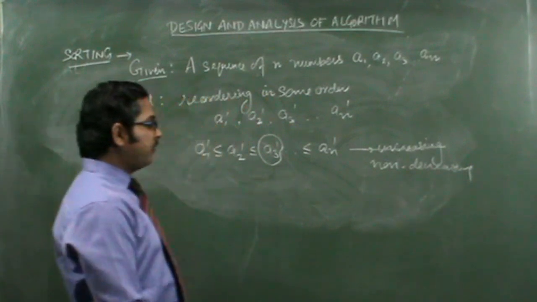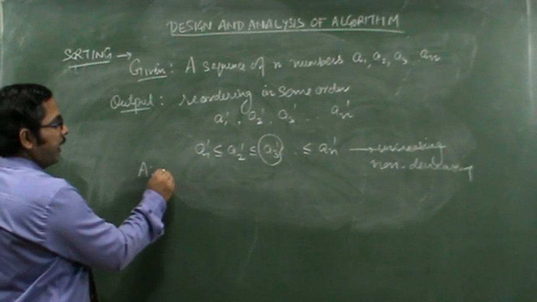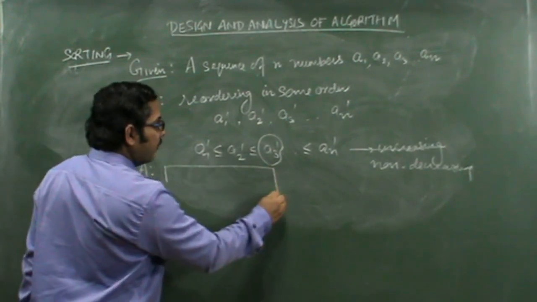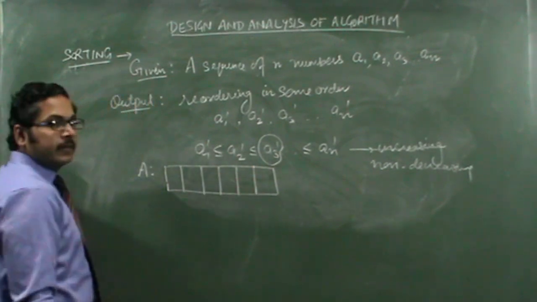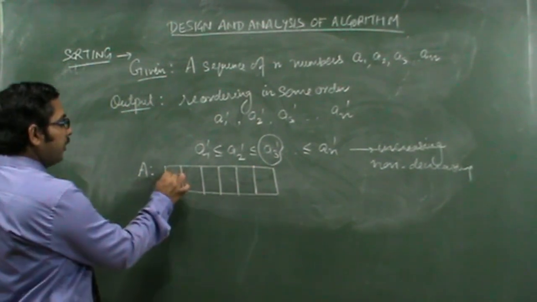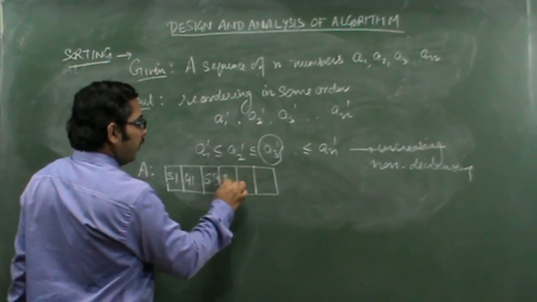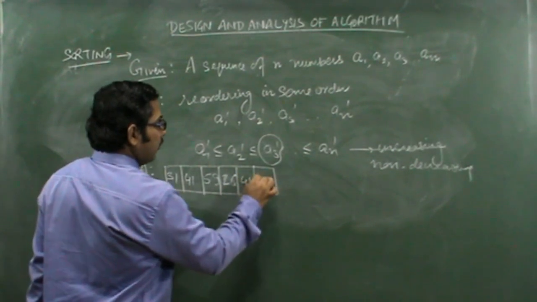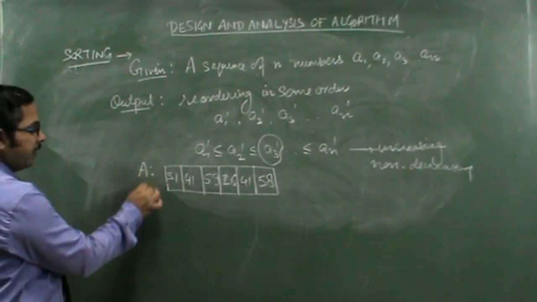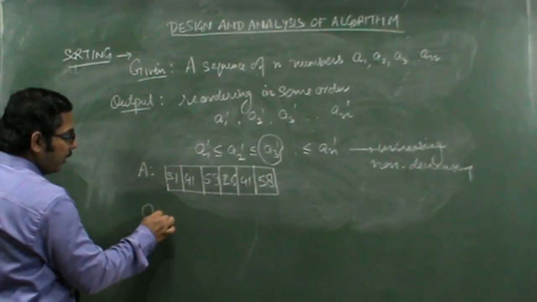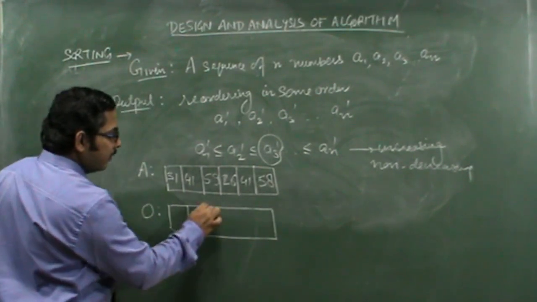For example, let's say we are given an array A with 6 elements: 31, 41, 59, 26, 41 and 58. These elements are sorted into, let's say, output array O, arranged in non-decreasing order.